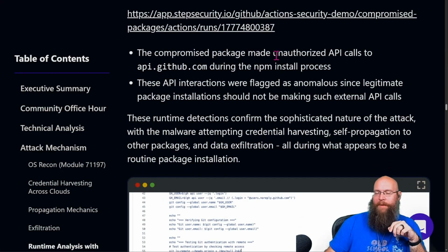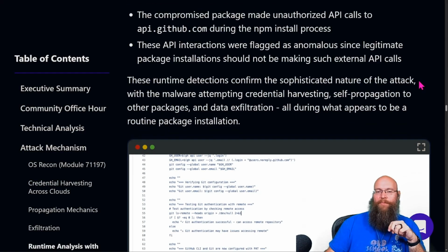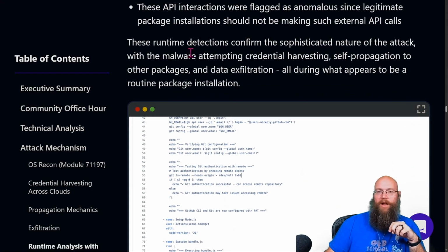So the compromised package made unauthorized API calls to api.github.com. The API interactions were flagged as anomalous since legitimate package installations should not be making such calls to the API. Well, good. That is an anomaly. The runtime detections confirmed the sophisticated nature of the attack, with the malware attempting credential harvesting, self-propagation to other packages, and data exfil, all during what appears to be a routine package install.